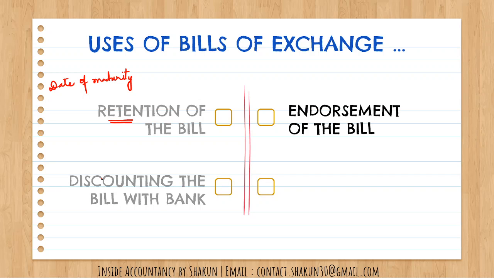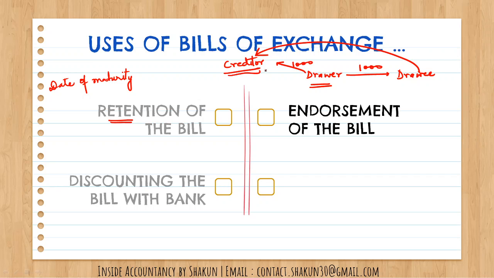The next use of bill of exchange is endorsement of the bill. Endorsement of the bill means passing on the bills of exchange to a third party. For example, if the drawer also has a creditor to whom he has to pay the same amount of the bill which he has to receive from the drawee. I mean that the drawer has to receive a certain amount of money from the drawee, and he also has to pay a certain amount of money to his creditor. Let's say the amount of money is same. So what he can do is, the drawer has an option of endorsing the bill to the creditor.